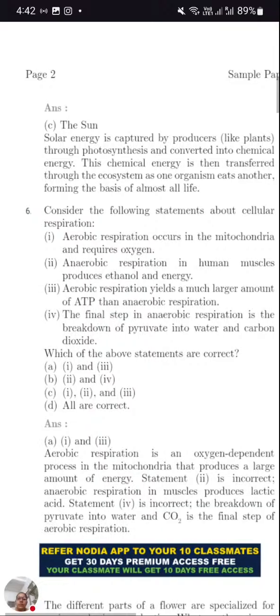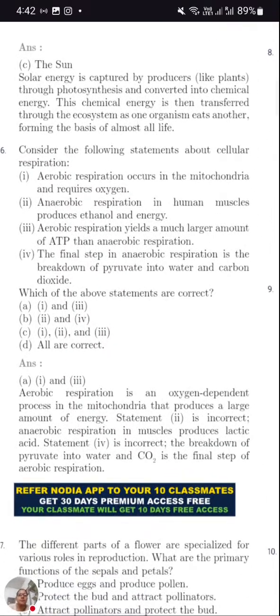So now the next question, we are shifting to question number 6. Consider the following statements about cellular respiration. Aerobic respiration occurs in mitochondria and requires energy. Anaerobic respiration in human muscles produces ethanol and energy. In muscles, there is a production of lactic acid. No ethanol is produced. That is in yeast.